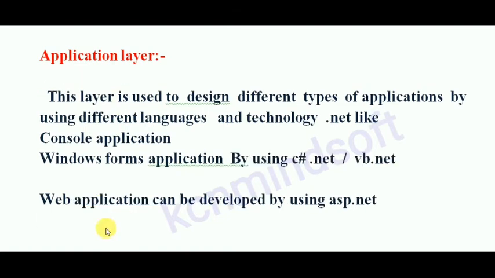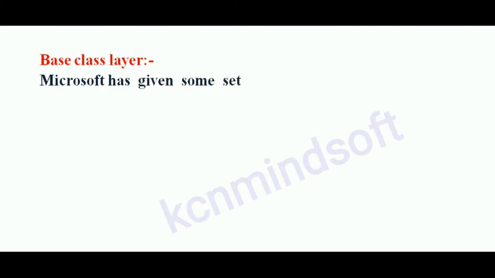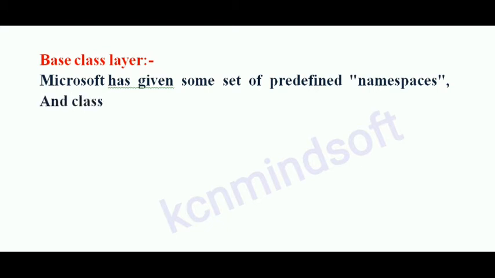Microsoft has given some set of predefined namespaces and classes under base class libraries. It will contain namespaces. The namespaces are categorized as predefined namespaces and user-defined namespaces.